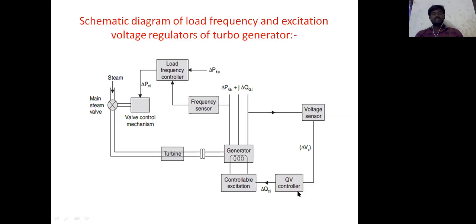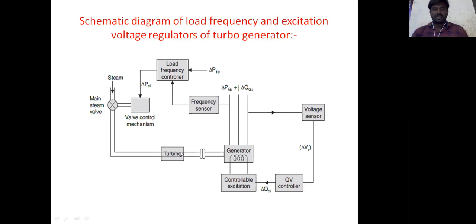The major time constant in excitation control is contributed by the generator field, whereas the time constant in frequency control is contributed by the moment of inertia of the turbine. So the transient of the excitation control is much faster and does not affect the dynamics of the power frequency controller.